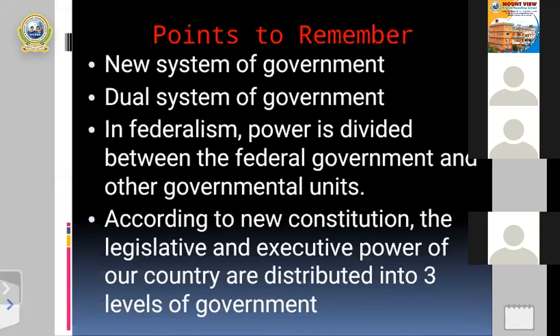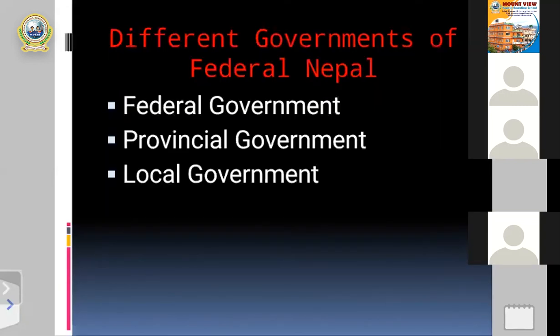The legislature formulates the law and the executive implements the law. Three levels of government is a very important point, my dear students. According to the new law, formulated on 3rd Ashoj 2072 BS, the legislative and executive power of Nepal is distributed among three levels of government. You can see them on the next slide.